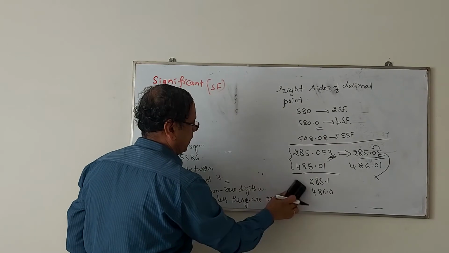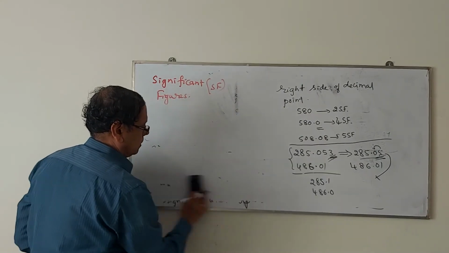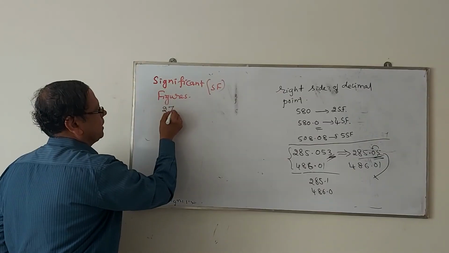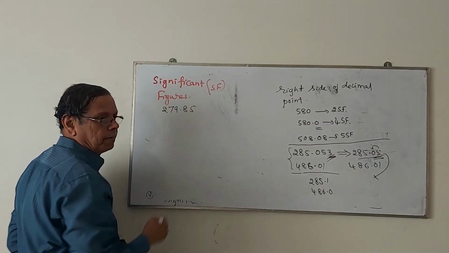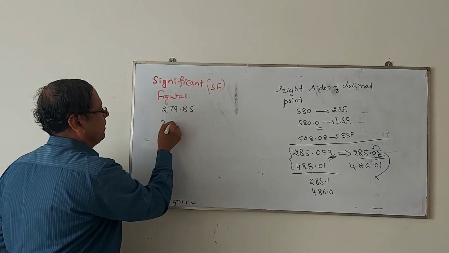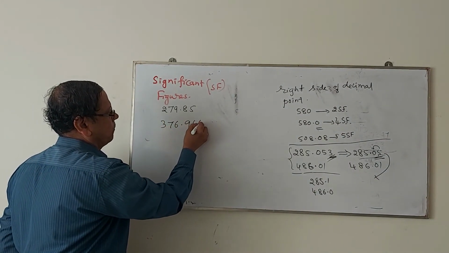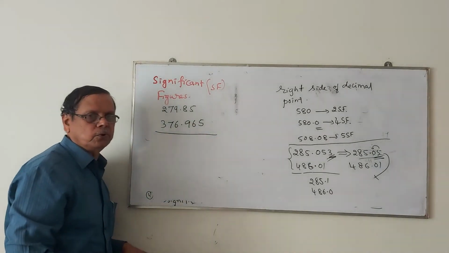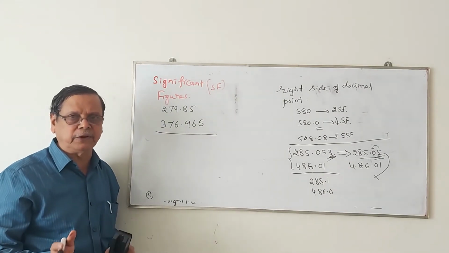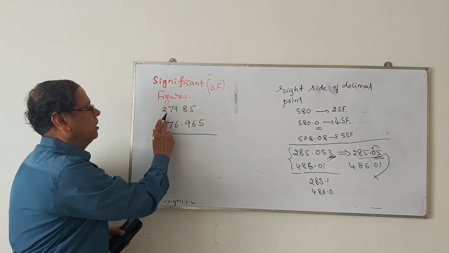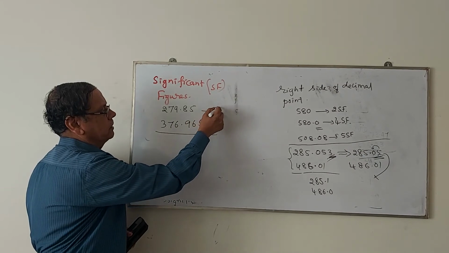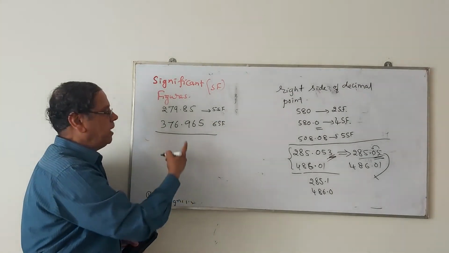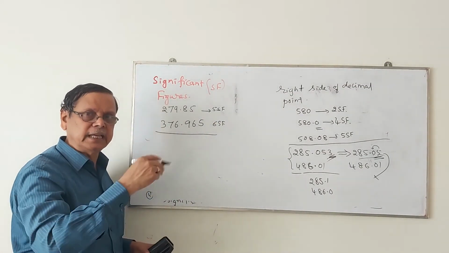This will be helpful in making the calculations easy. Let us consider, for example, you are having these numbers for the additions: 279.85, 376.965. If you want to make the addition of these, first you convert them to the same number of significant figures. So this has got 5 significant figures. This has got 6 significant figures. Make them to have the same number of significant figures and then add.